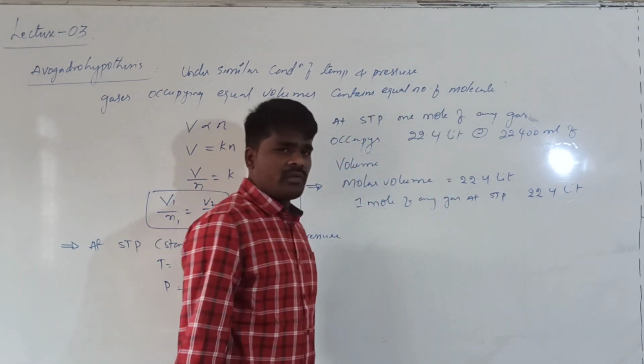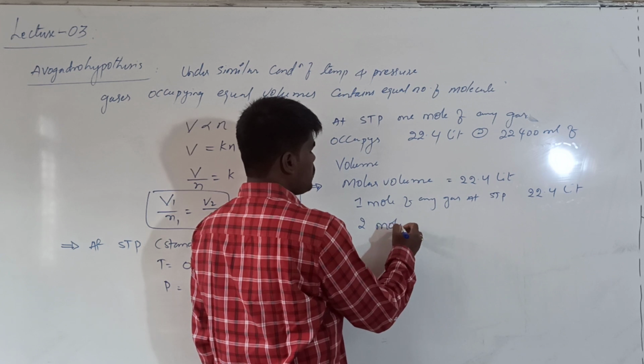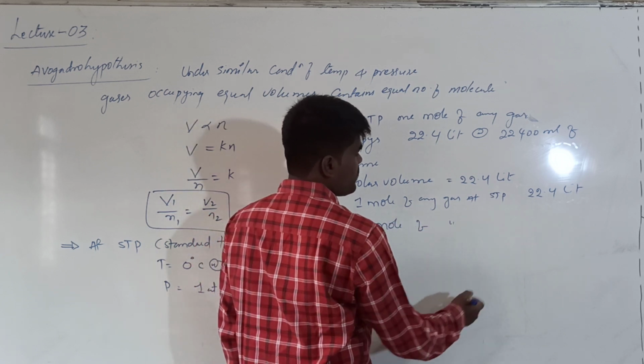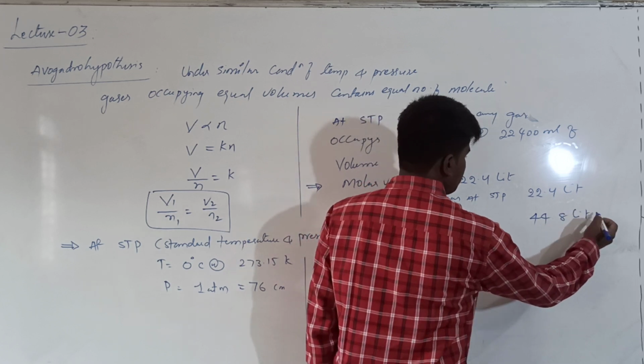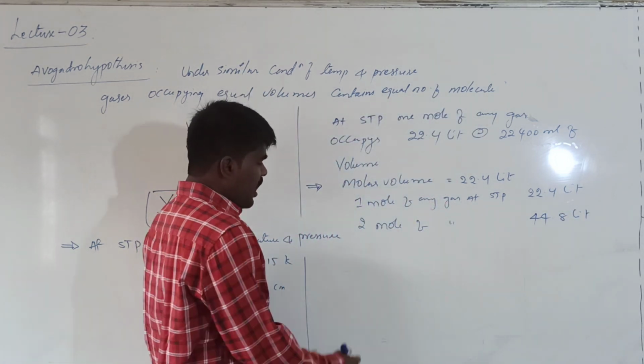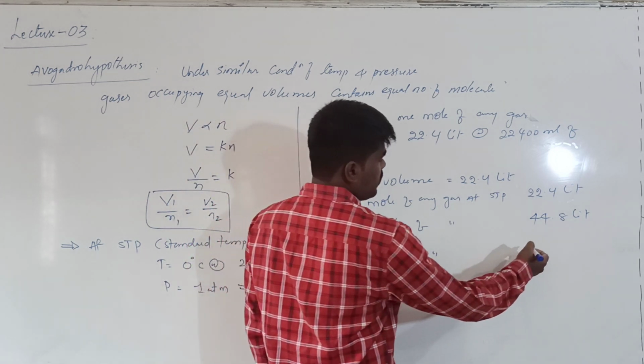This is called molar volume. Right? What about 2 moles? 2 moles of any gas at STP occupies 44.8 liters.